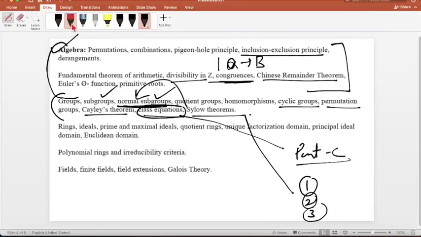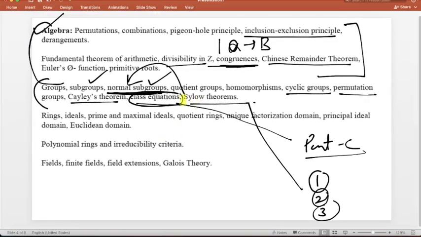And if you have solved the questions, you will feel that in Sylow theorems, theorem number 1 and theorem number 3, these two are very important to get the number of subgroups, and if it has a unique subgroup, then it is a normal subgroup. So the questions they generally ask are from this topic also, right? You should focus on this one. Group and subgroup, that is the basic thing, right? But the questions are generally asked from normal subgroup, Sylow group, then cyclic group, right? Cayley theorem, and class equation. This is very important, you should revise before the exam.